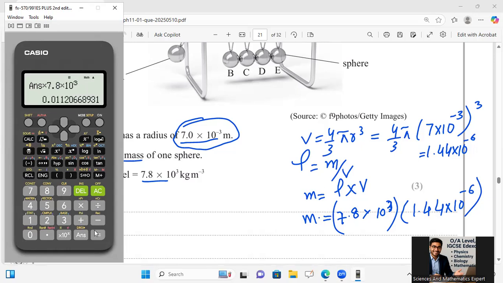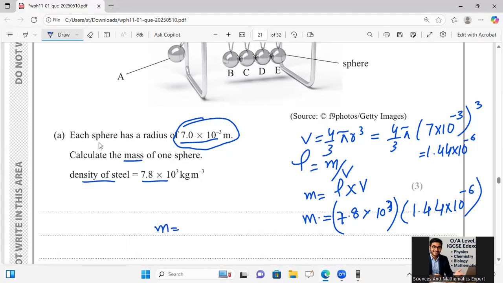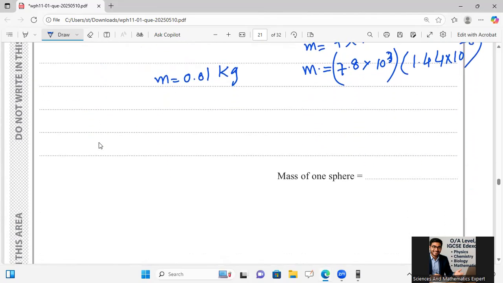And you will get the mass in kilogram. I can say 0.01 kg. Mass is 0.01 kg, and if I want to write it in standard form, then it should go with 1.1 multiplied by 10 raised to power minus 2 kg, which will be the mass of the sphere over there. I think you will be calculating completely for understanding all of this.